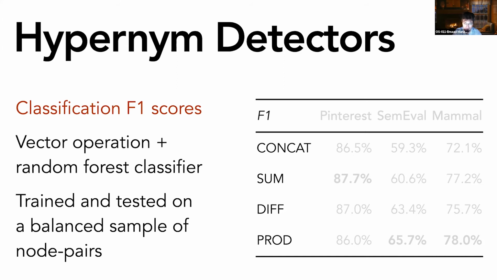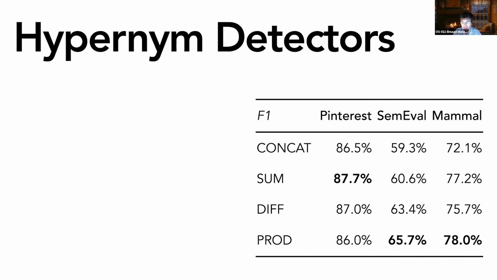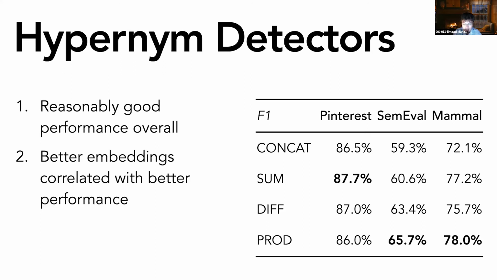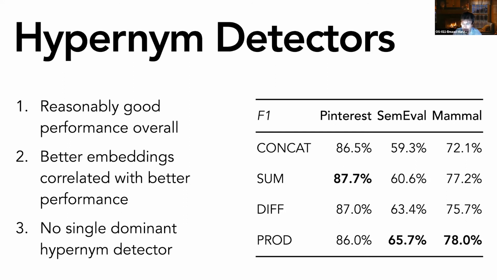If you look at the F1 scores, we can observe 3 things. The first is that the classifiers perform reasonably well, in spite of being fairly simple. The second is that using a domain-specific embedding like pin text significantly improves performance over a generic embedding like fastText. So this should be taken into consideration if you're deploying an automatic taxonomy expansion method in practice. And the third is that there's no hypernym detector that dominates for all 3 data sets. This suggests that there's probably some more complicated vector operations needed to capture taxonomic relationships.